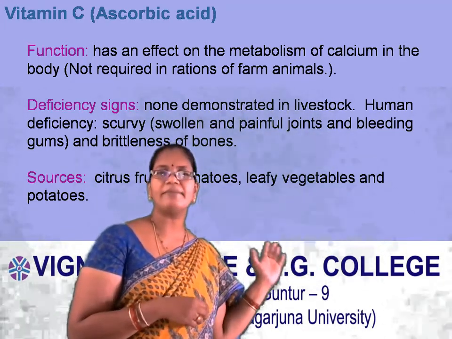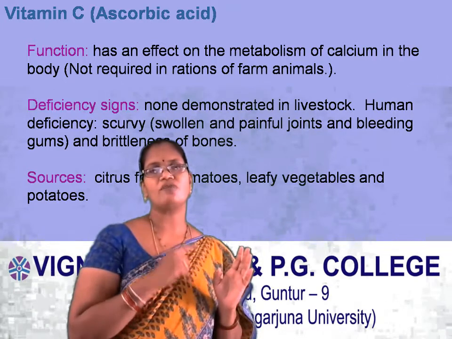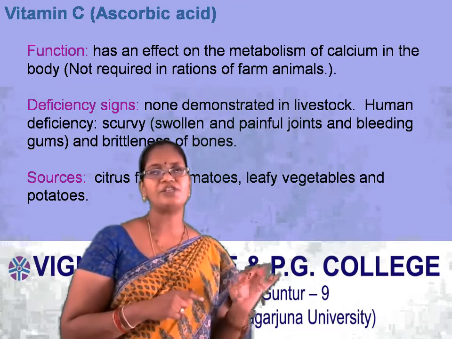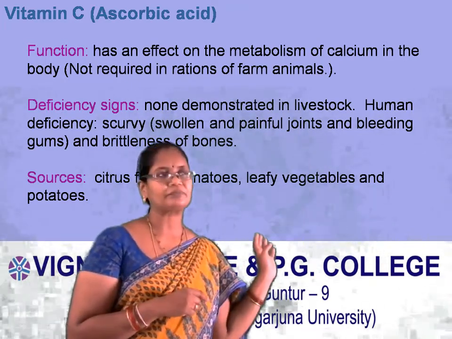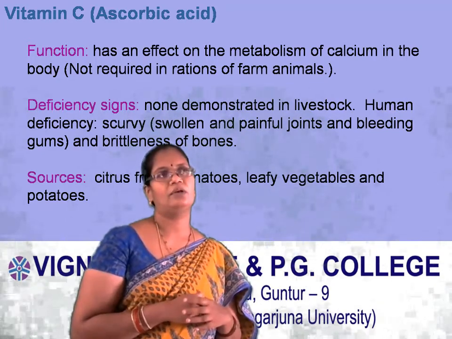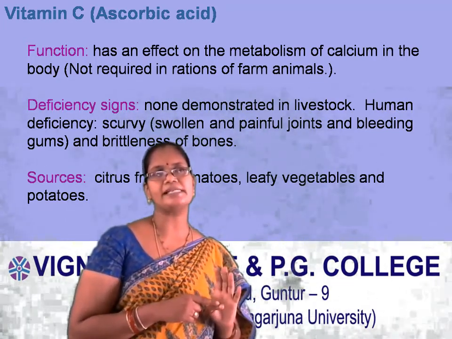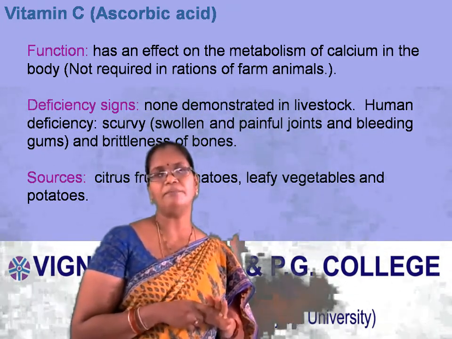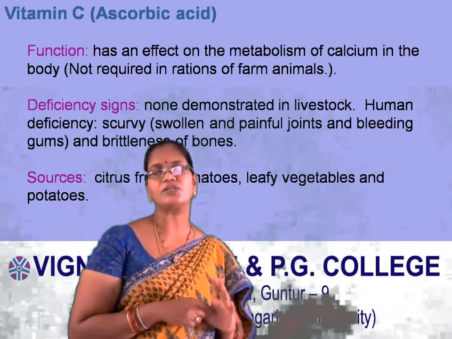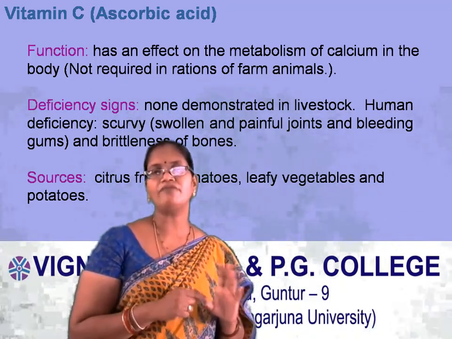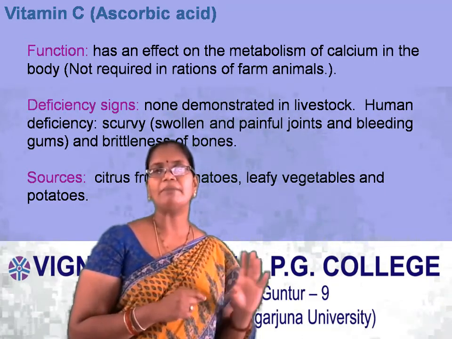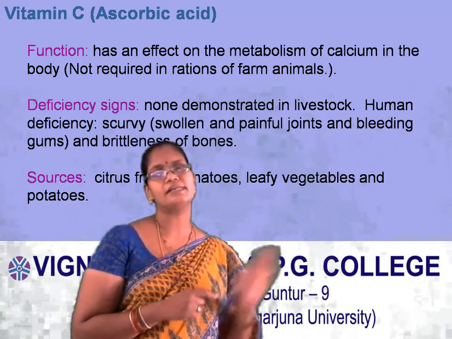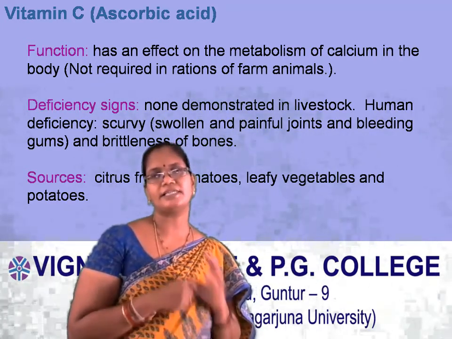What are the sources of vitamin C? The rich sources of vitamin C are the citrus family. Citrus fruits, tomatoes, leafy vegetables and potatoes are the rich sources of vitamin C. So vitamin C is also called ascorbic acid. Its main function is to help in the absorption of calcium. The deficiency of vitamin C leads to a condition called scurvy, where painful joints and bleeding gums are seen. Coming to the sources, citrus family fruits are the richest sources.